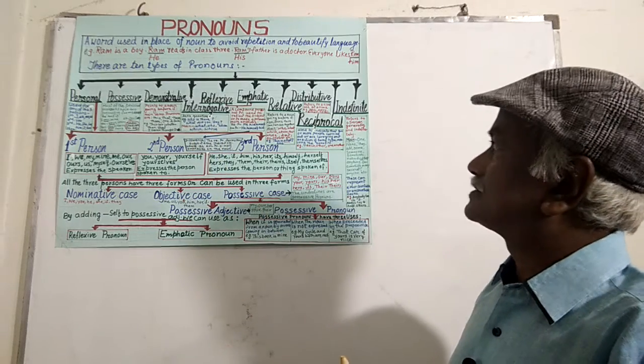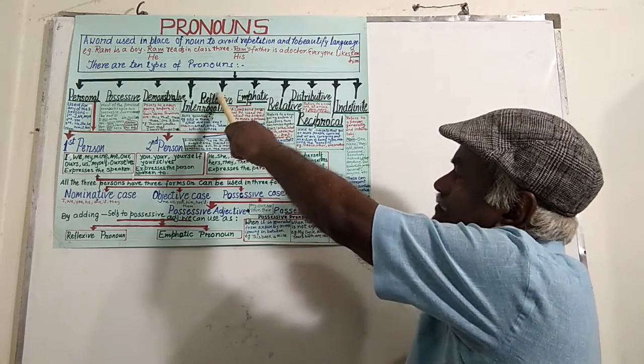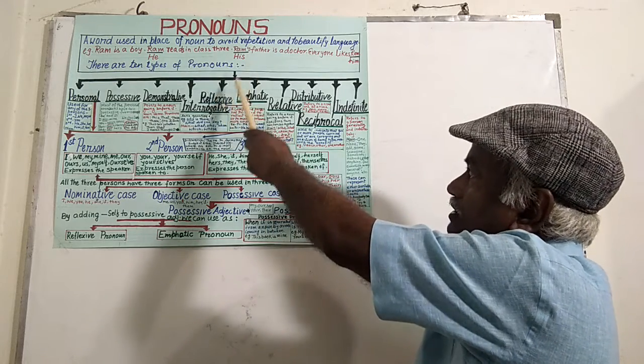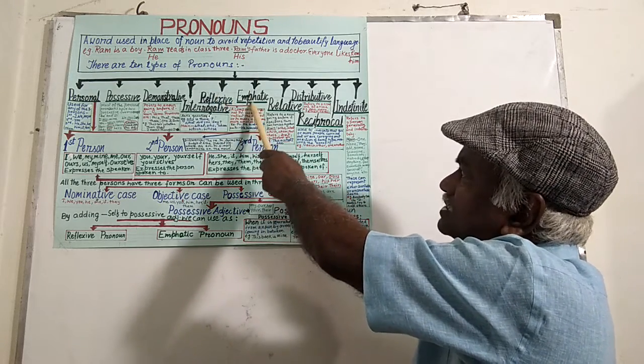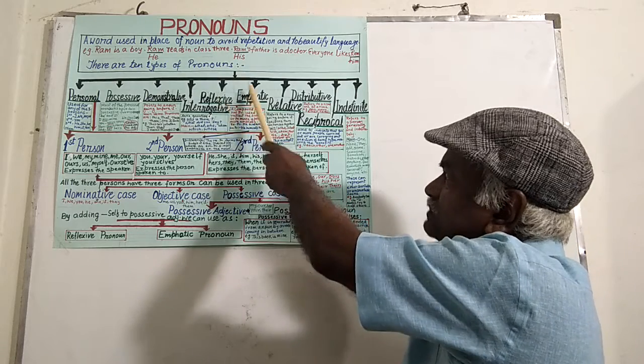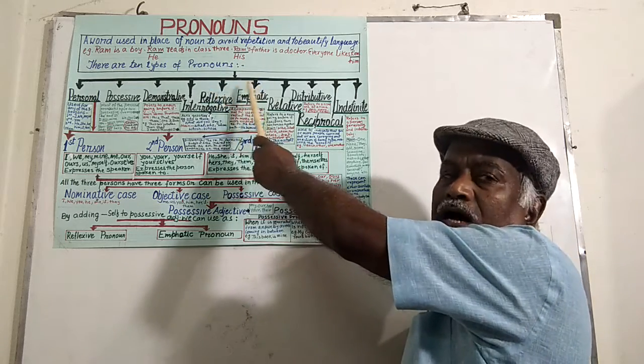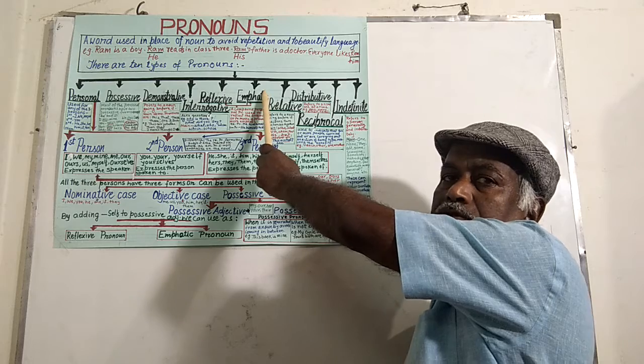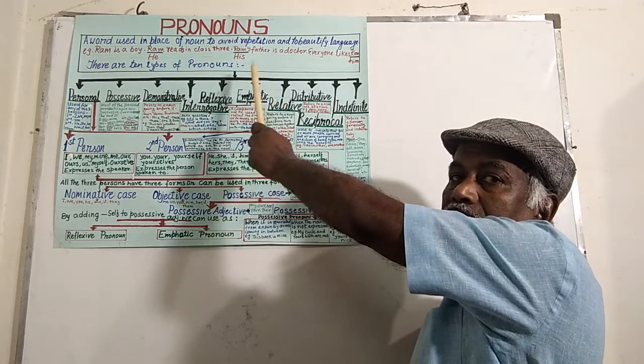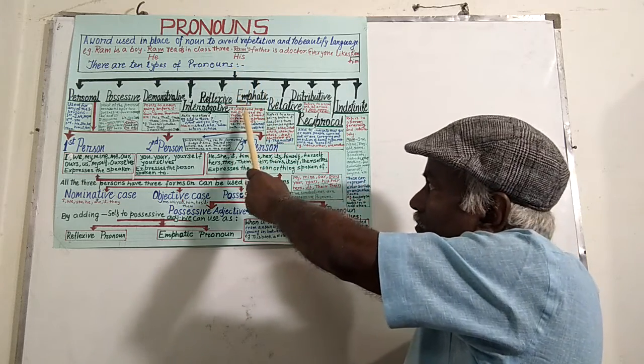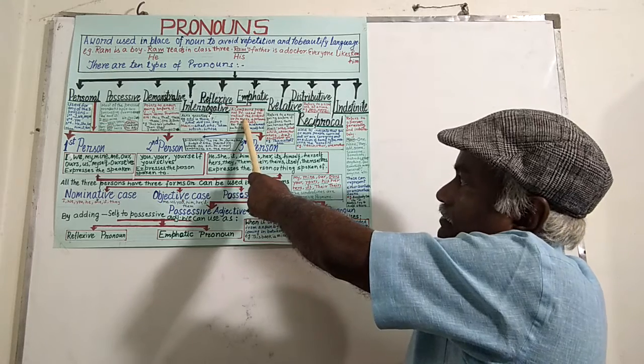Next one is reflexive pronoun. Here I have just joined these two because they both are similar in form, but the placement is different.